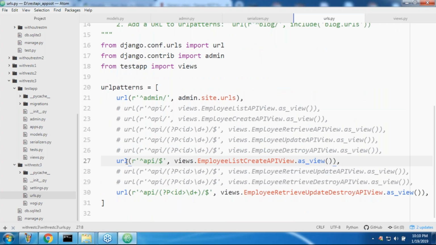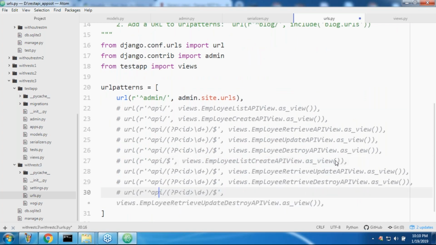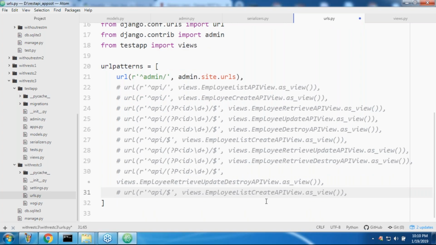Let me comment these two URLs. Okay, now, sir, this is the listing, right? Listing means it is never going to expect any argument, I mean ID. That's why I'm taking it like this.